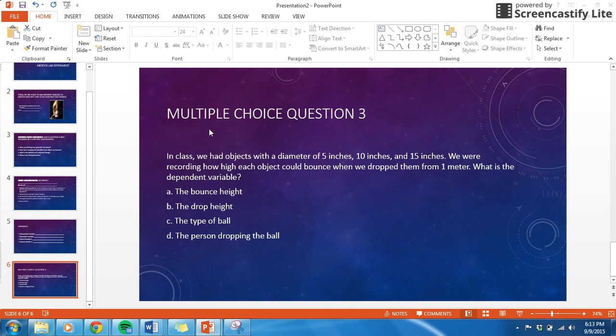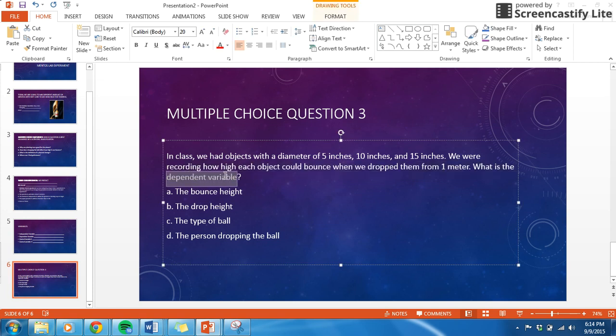It's now time to go on to multiple choice question 3. In class, we had objects with a diameter of 5 inches, 10 inches, and 15 inches. We were recording how high each object could bounce when we dropped them from 1 meter. What is the dependent variable? Well, I know that my dependent variable is always my effect. So what is my dependent variable? Is it A, the bounce height, B, the drop height, C, the type of ball, or D, the person dropping the ball? What am I measuring?